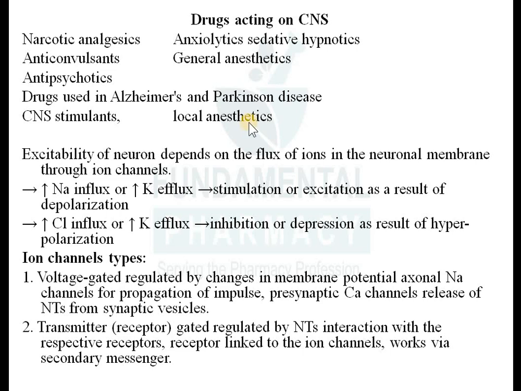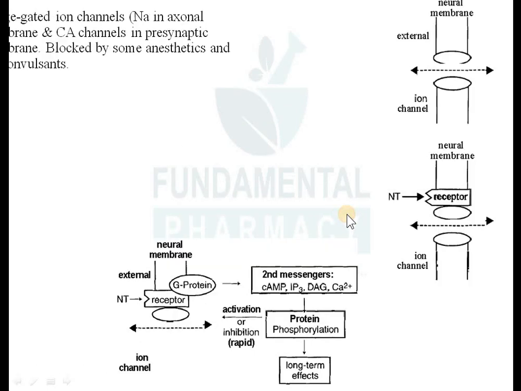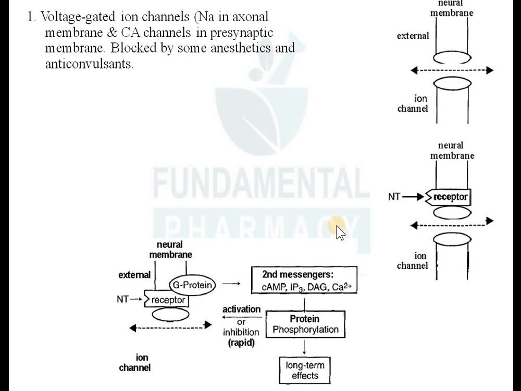So there are two kinds of ion channels in the CNS. Is that clear? We'll see what these are. So voltage gated ion channels, okay, they are present in the neuronal axonal membrane of your neuron, okay, and calcium channels, they are present in the presynaptic membrane. Okay. Now these channels are the targets for few drugs acting on CNS.